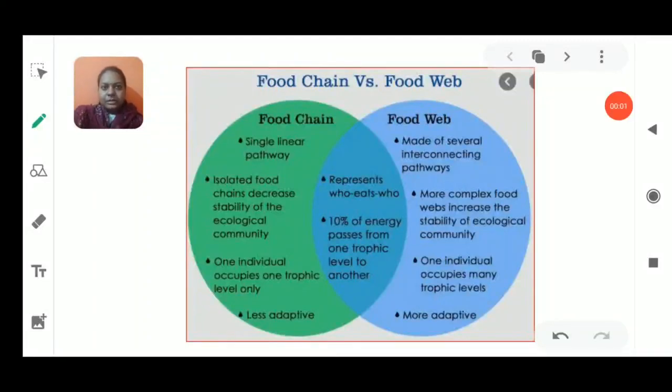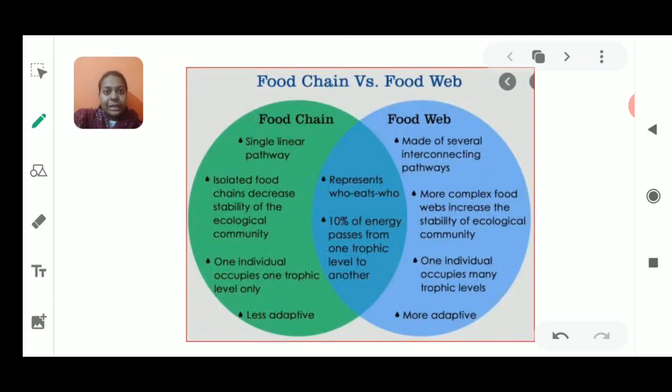Hello students, I'm here with another video from the chapter of class 10th NCERT book, that is our environment. Before starting today's video, I would like to tell you all that till now what all things we have discussed in this chapter. So we started with the concept of environment, where I told you that environment means the place where we live in.